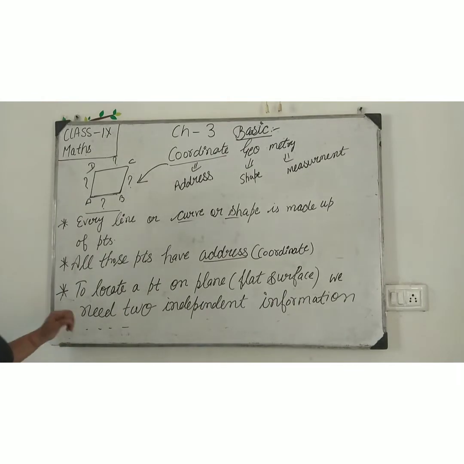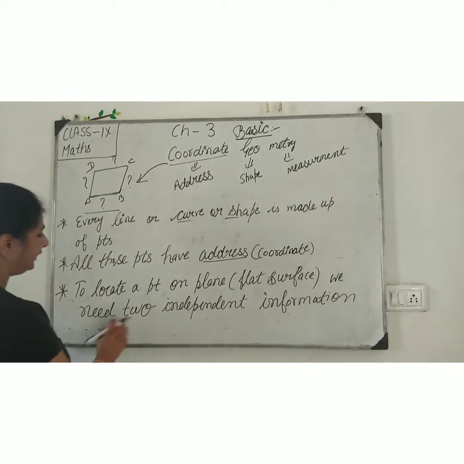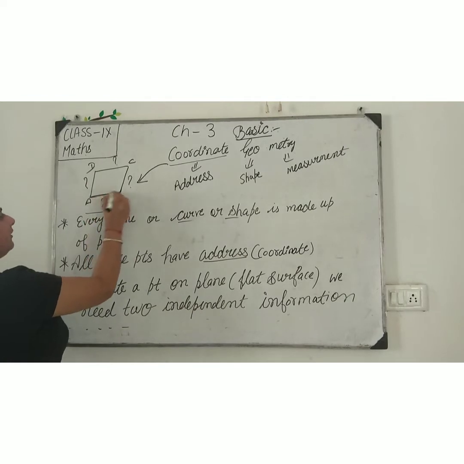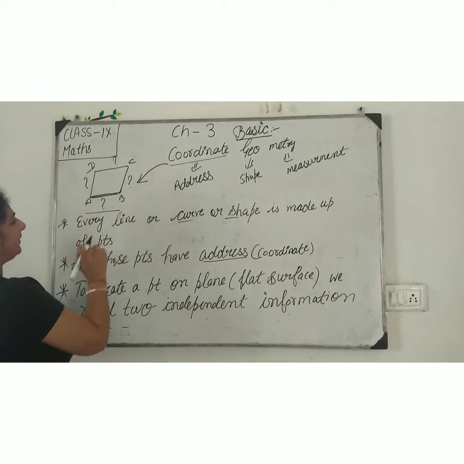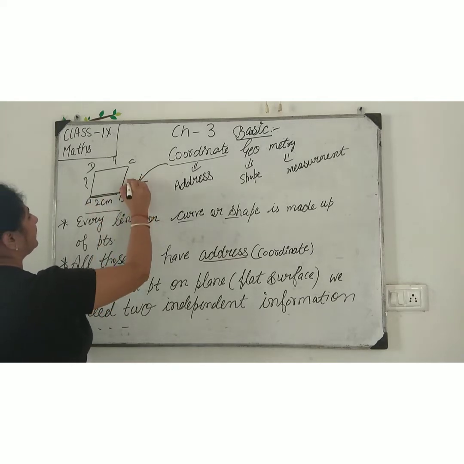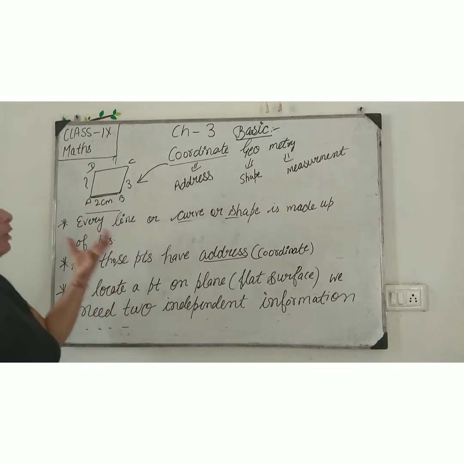In the proper definition, you can say that to locate a point on plane flat surface, we need two independent information. It means when I have a proper information, exact information, suppose AB distance is 2 centimeter, this distance is 3 centimeter, whatever it is called proper address.